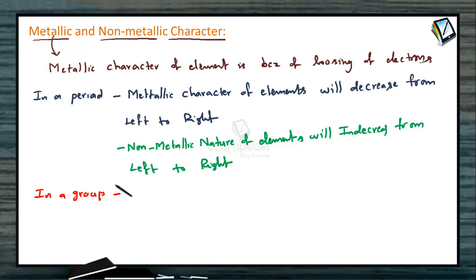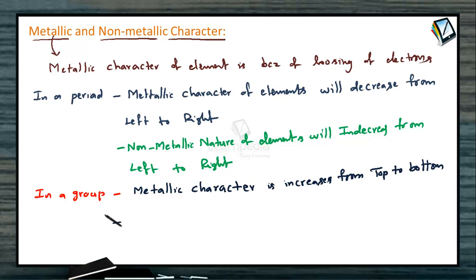In a group, when we move from top to bottom, the atomic size increases. When the atomic size increases, the metallic nature or the losing capacity of electrons by elements in a group increases. When the losing capacity of electrons increases, the metallic nature of elements increases. So in a group, the metallic character increases from top to bottom.